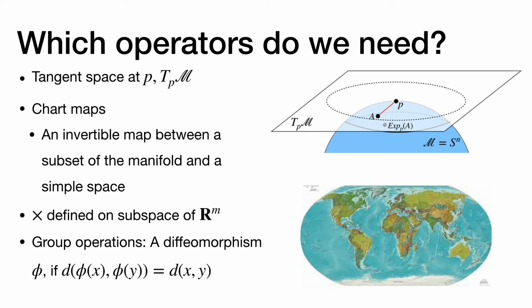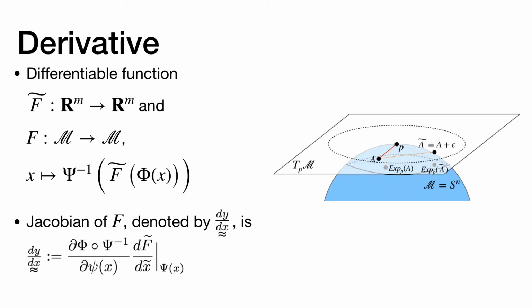The group operation preserves distance on the manifold. Thus it can be viewed as addition in the manifold. The tilde f here is a differentiable function in Rm. The chart maps here map from manifold M to Rm. So the function f in M can be defined. The computation of the Jacobian of f, using the chain rule, is shown here.